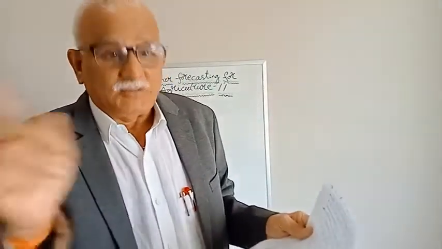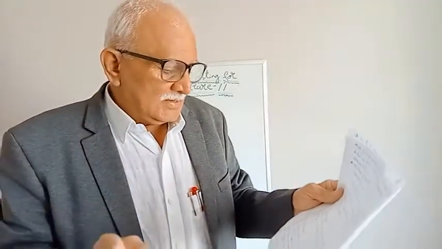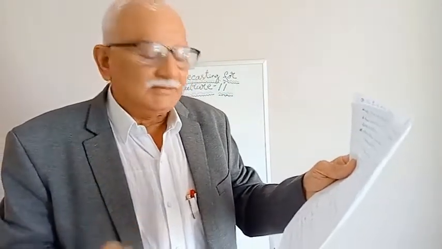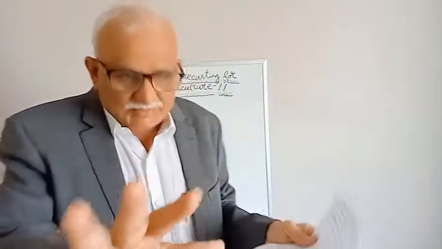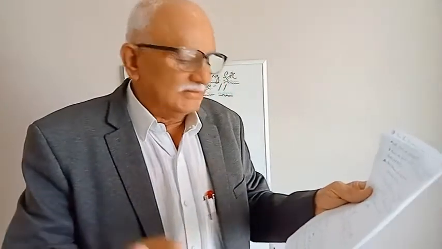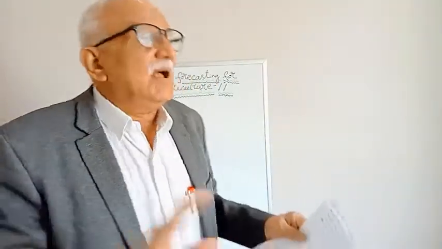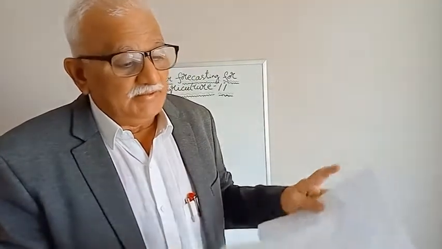Stage 1, 7 days before the event. Stage 2, 3 to 6 days before the event. Stage 3, 2 to 3 days before the event. Stage 4, on the date of the event, 6 hours before the event. So, these are the stages the local forecaster has to follow. Decision making and preparation of the local forecaster is the same as at the national level. No change. This is very interesting.